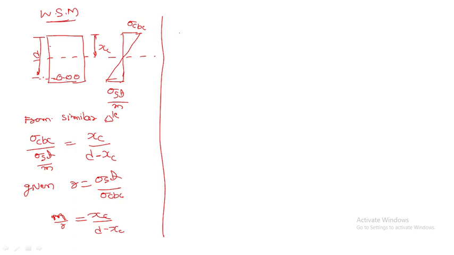Now R by m equals D minus XC divided by XC. So R by m equals D divided by XC minus 1. So R by m plus 1 is equal to D by XC.